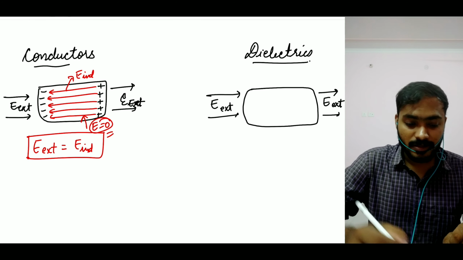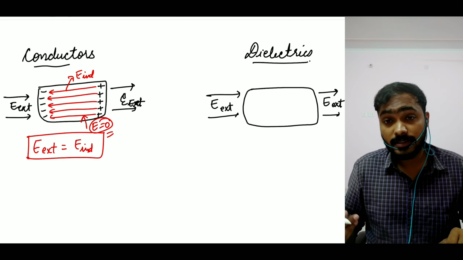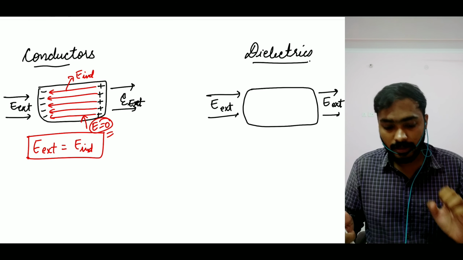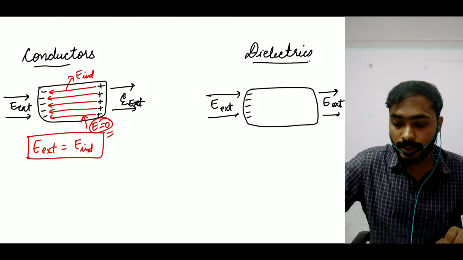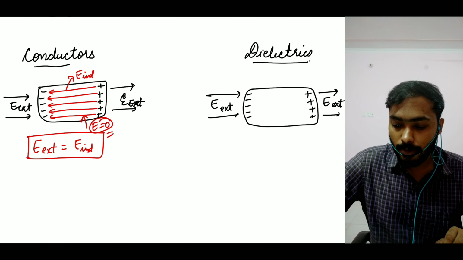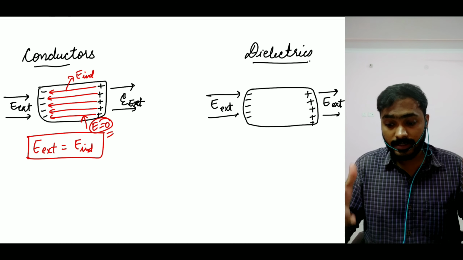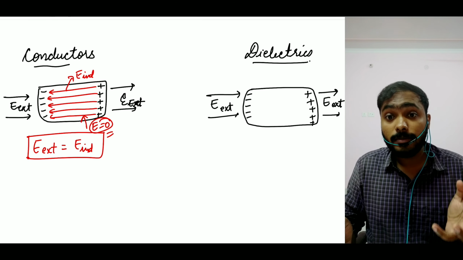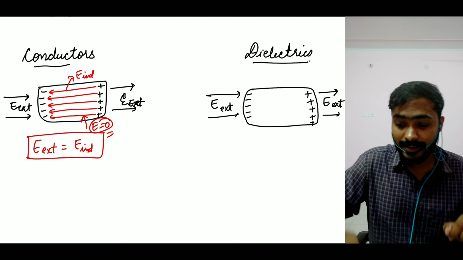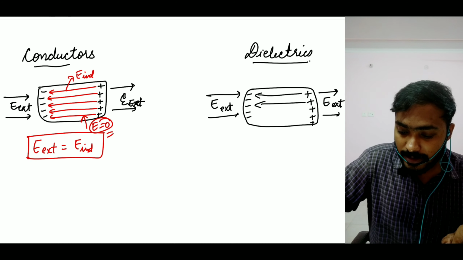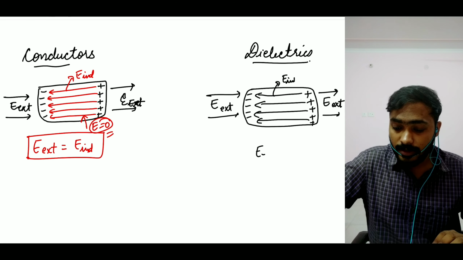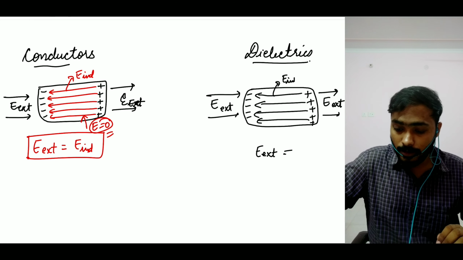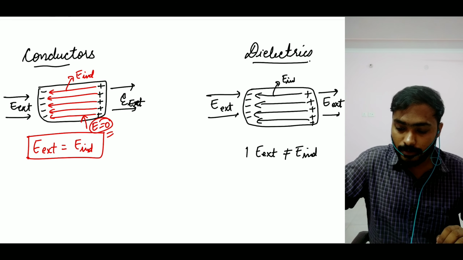Okay, great. Now let's talk about the dielectric. What we observe in dielectrics is very similar behavior. On the left side of the dielectric we see a negative charge density, and on the right side of the dielectric we see a positive charge density. Because of these densities there will be an induced electric field inside, which again I call E induced. The only difference here is that your external electric field is not equal to your E induced.